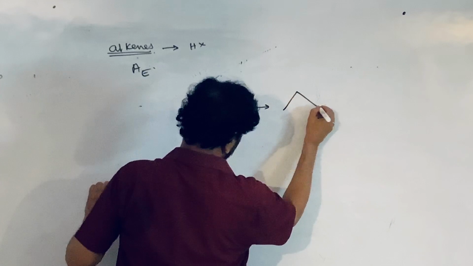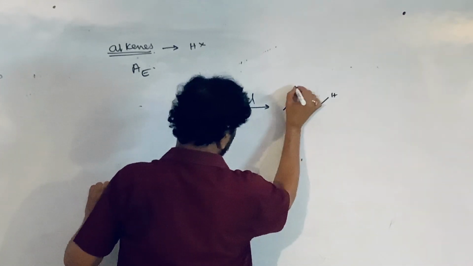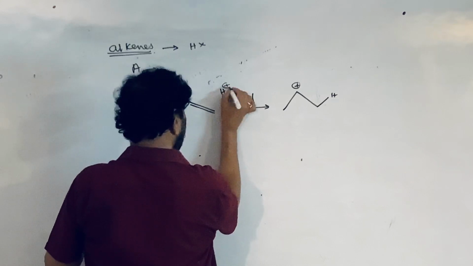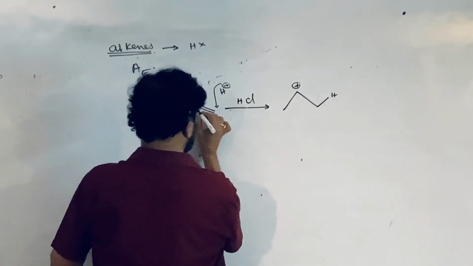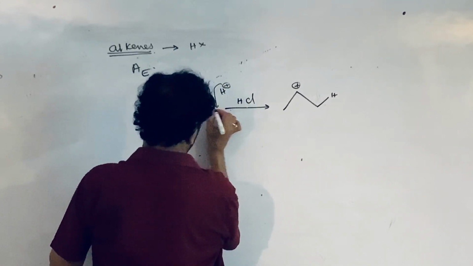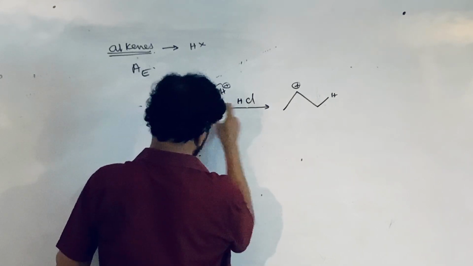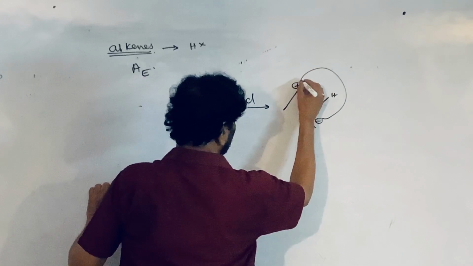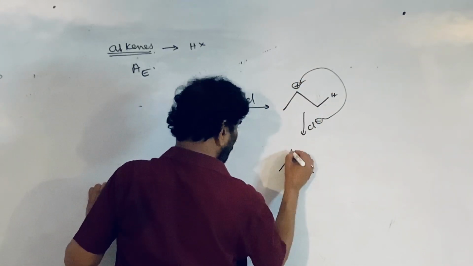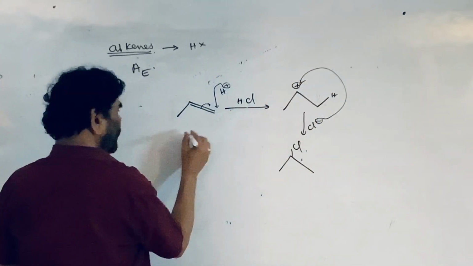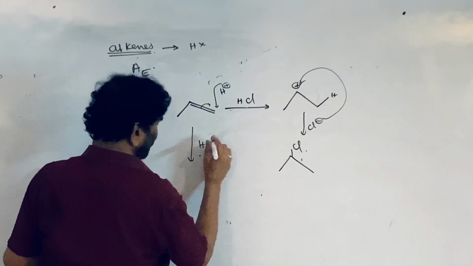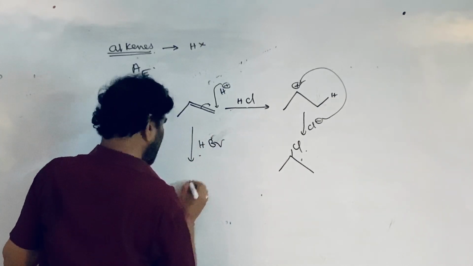That is, this is the hydrogen added to this H plus ion. The H plus ion is coming and adding to this. It takes the pair of electrons, a carbocation is formed, and Cl minus comes here, so 2-chloropropane is formed. If I treat with HBr, the addition takes place